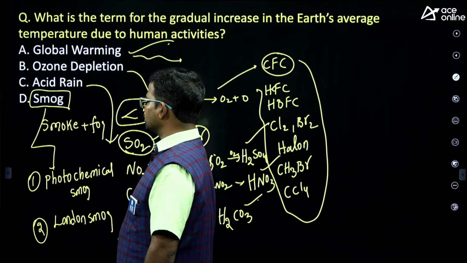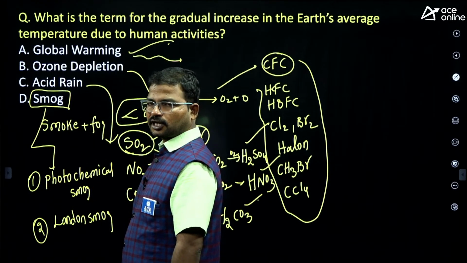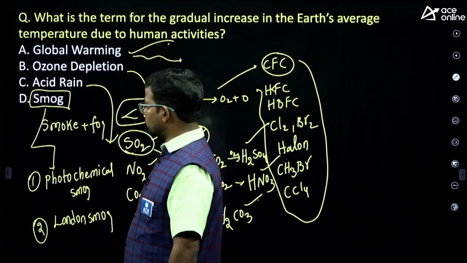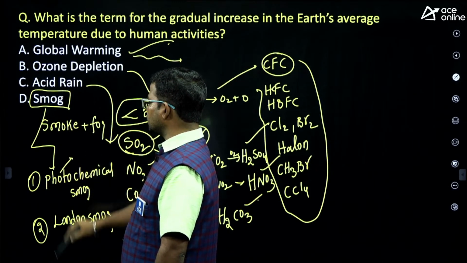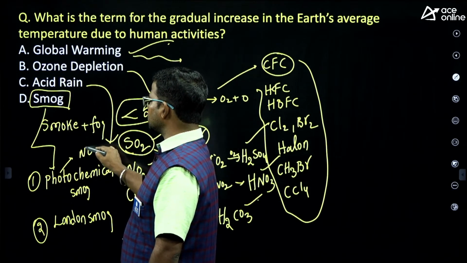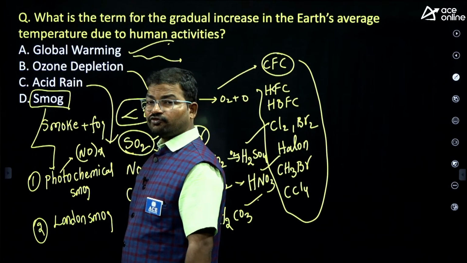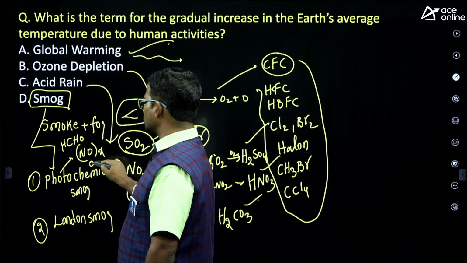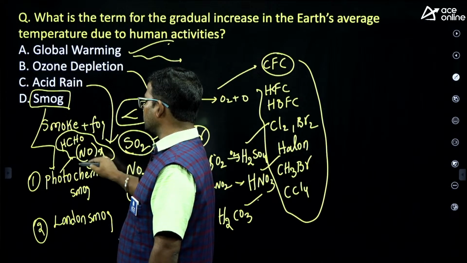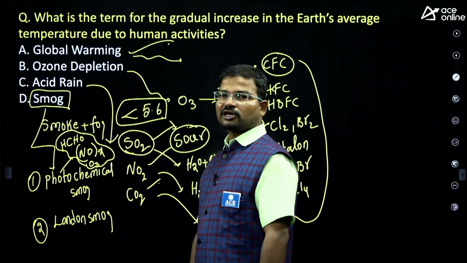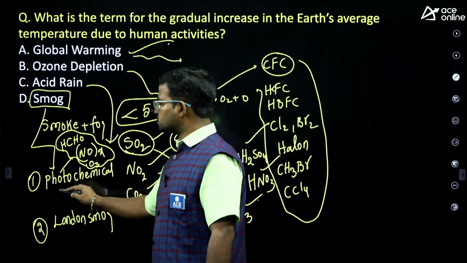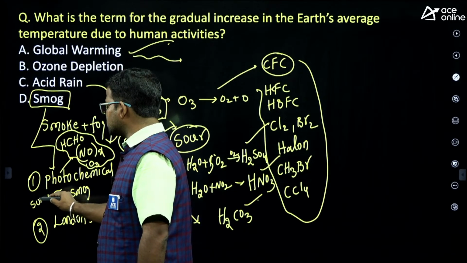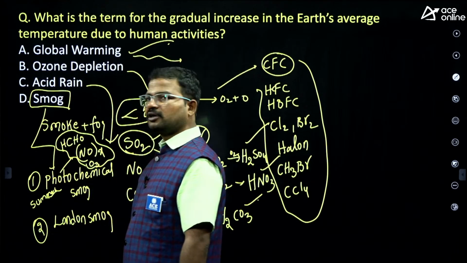When do we observe photochemical smog, and which chemicals are responsible for it? Photochemical smog is majorly caused by the existence of oxides of nitrogen, formaldehyde, and ozone. If we have these chemical constituents, then we call it photochemical smog. We especially observe this type of smog in the summer period.